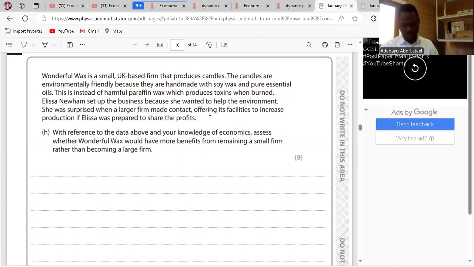The second point: the service offered by Wonderful Wax could be targeted. Another thing about small firms is that sometimes they are able to operate in a niche market.